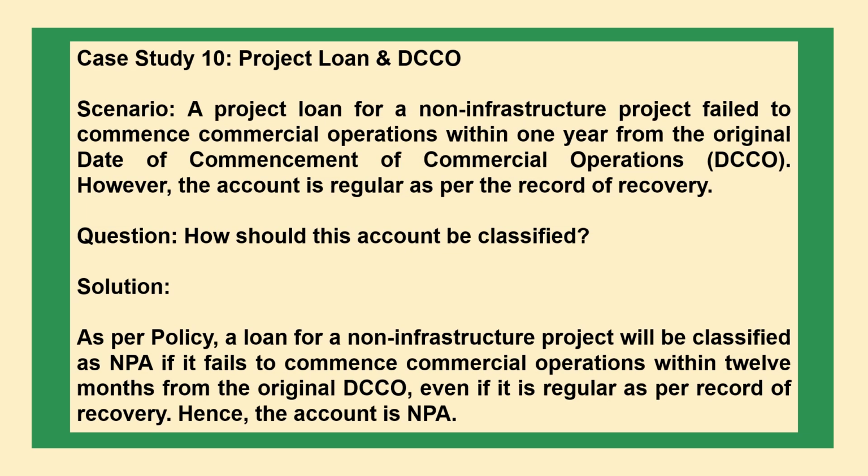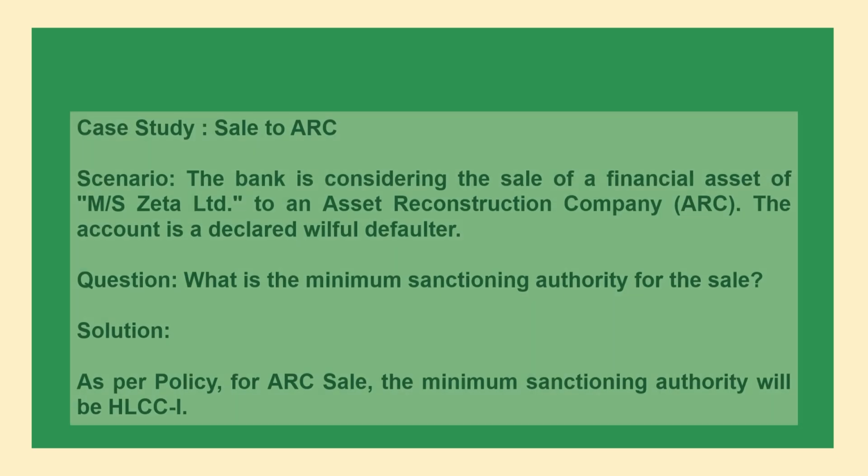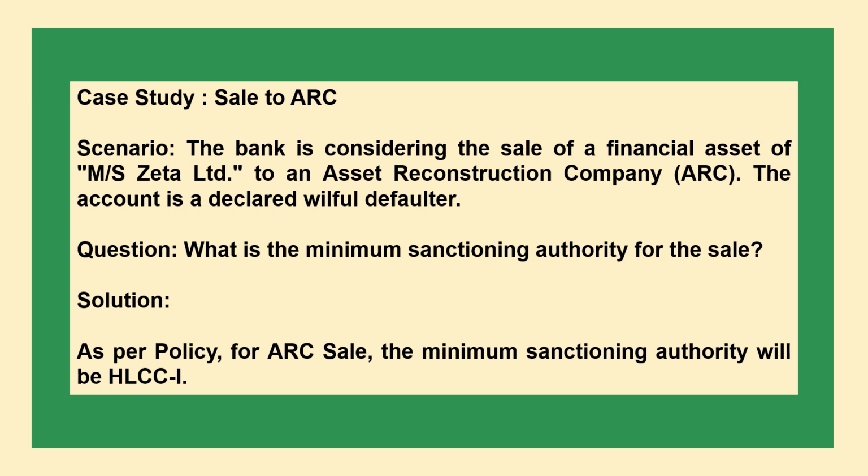The 10th case study for today is project loan and DCCO scenario. A project loan for a non-infrastructure project failed to commence commercial operations within 1 year from the original date of commencement of commercial operations (DCCO). However, the account is regular as per the record of recovery. Question: how should this account be classified? Solution: as per policy, a loan for non-infrastructure project will be classified as NPA if it fails to commence commercial operations within 12 months from the original DCCO, even if it is regular as per record of recovery. Hence, account is NPA.